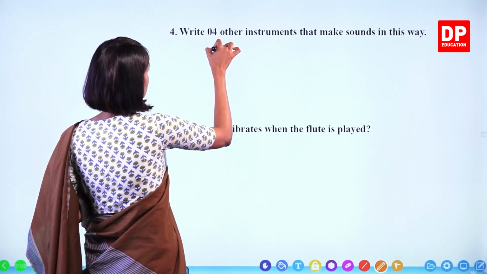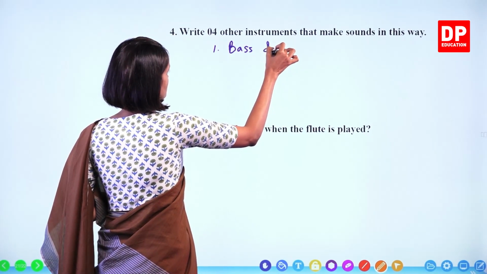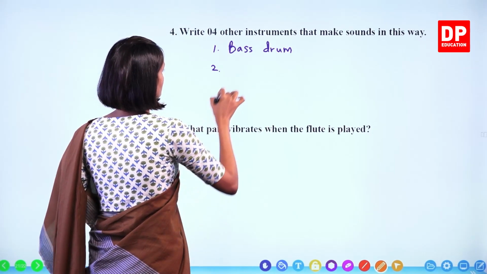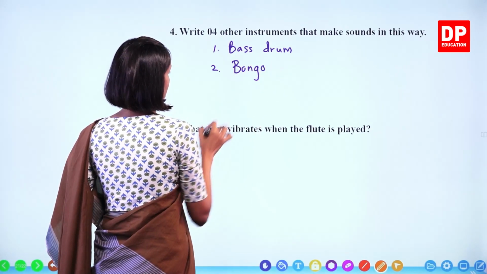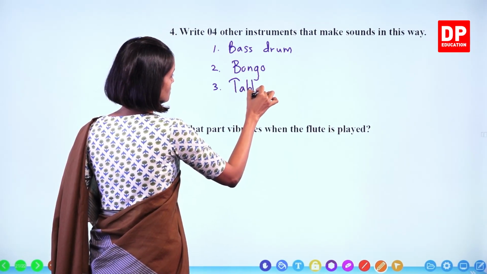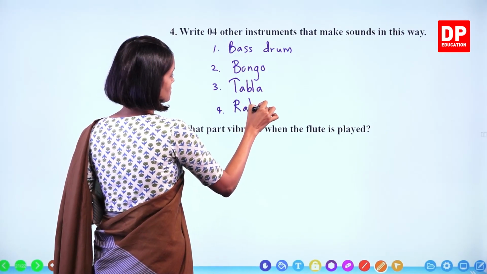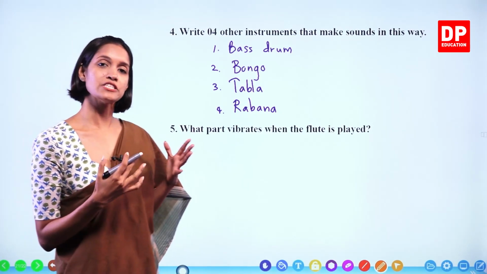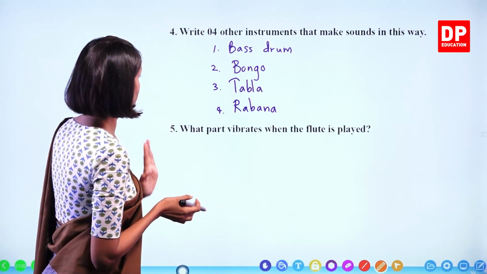Let's write bass drum, bongo, tabla, rabana, you can write other examples too. Bass drum, bongo, tabla, rabana.